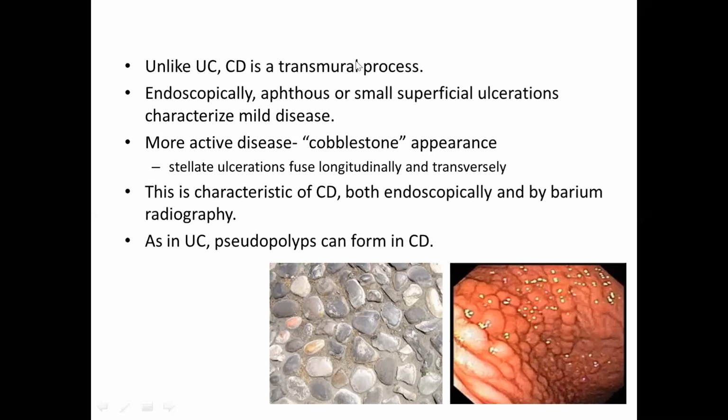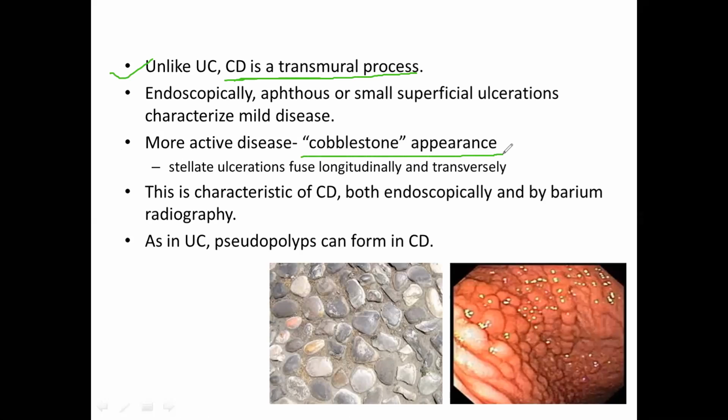The next one is Crohn's disease. Unlike ulcerative colitis, Crohn's disease is a transmural process, which we already know. Endoscopically, aphthous or small superficial ulcerations characterize mild disease, whereas in more active disease you will see the cobblestone appearance.